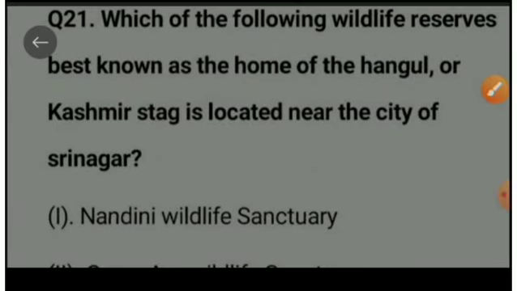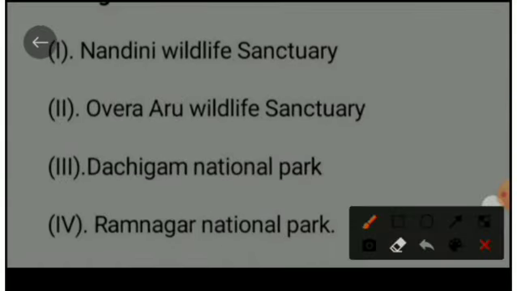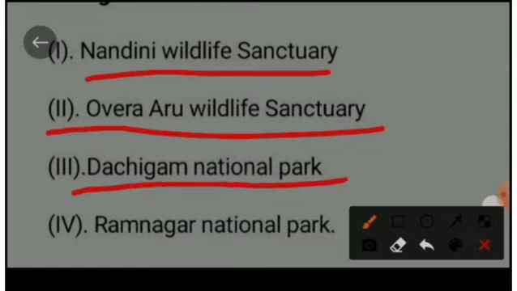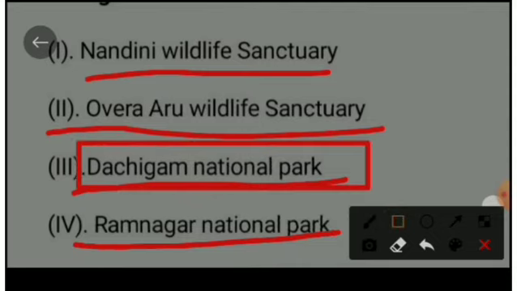Next question is, which of the following wildlife reserves, best known as the home of the Hangul or Kashmir stag, is located near the city of Srinagar? Option A is Nandini Wildlife Sanctuary, option B is Overa Wildlife Sanctuary, option C is Dachigam National Park, and option D is Ramnagar National Park. The right option is Dachigam National Park.